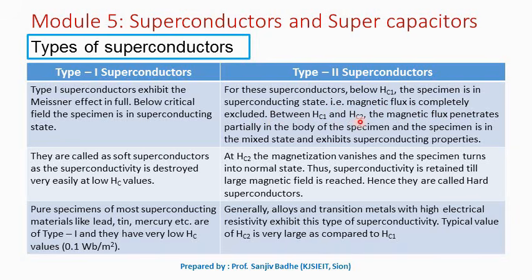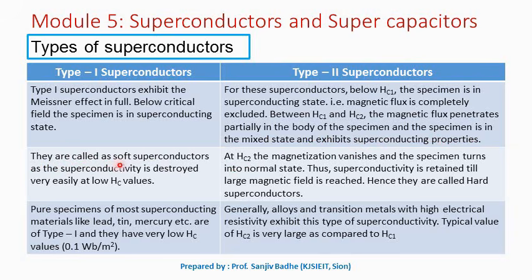Between Hc1 and Hc2, the magnetic flux penetrates partially into the body of the specimen, and the specimen is in the mixed state and exhibits superconducting properties. So in the mixed state, some superconducting properties still remain.